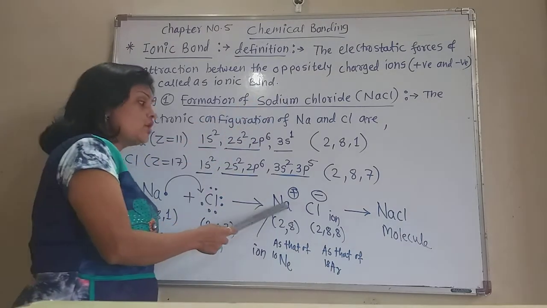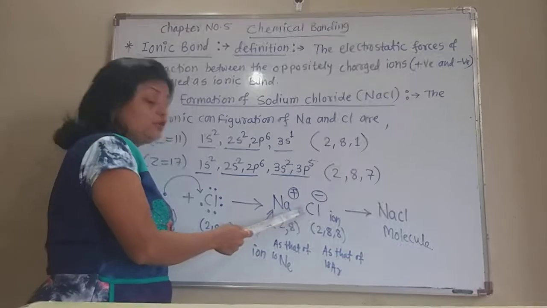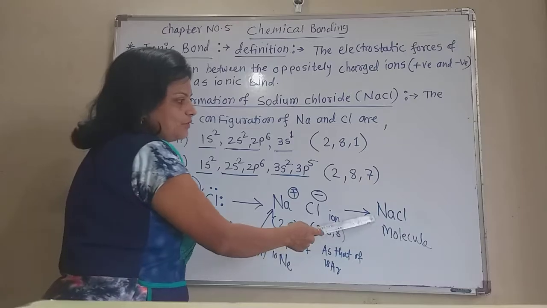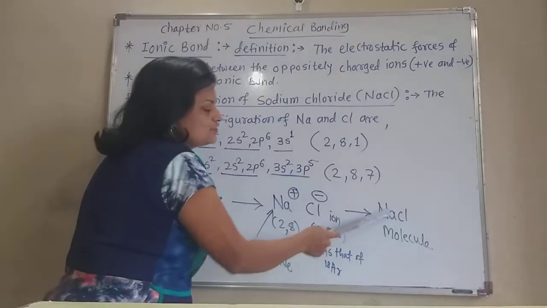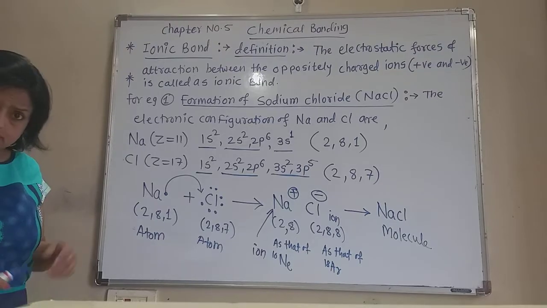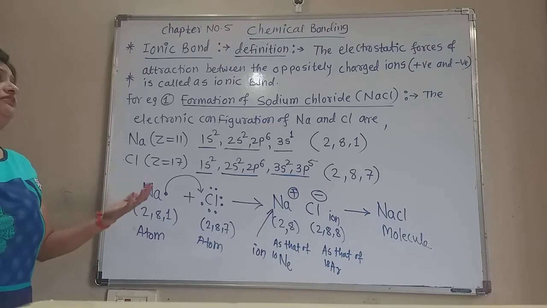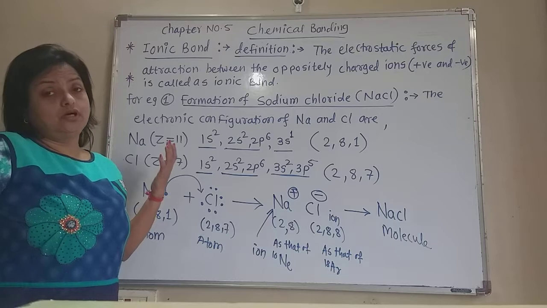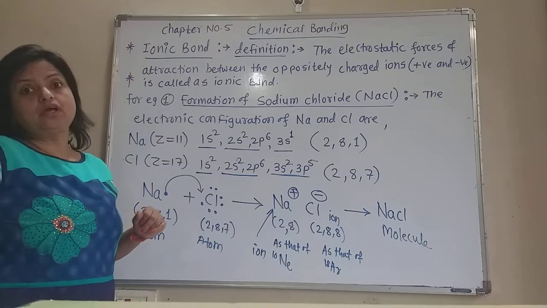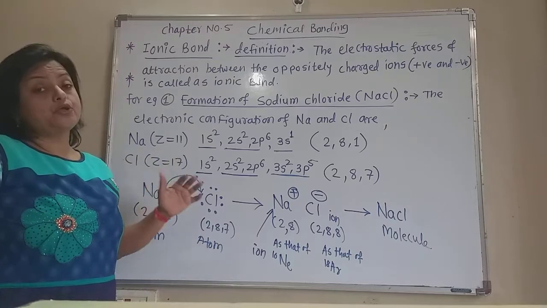So these two ions, due to the electrostatic force of attraction, are held together in a molecule, and that molecule is sodium chloride. Such type of ionic bond is formed between the sodium and chlorine atoms. Now this is the first example of formation of ionic bond.